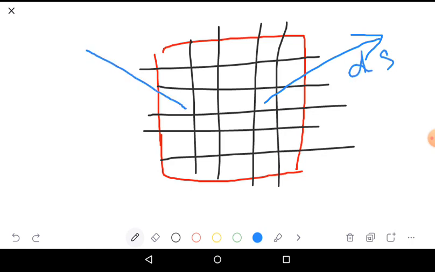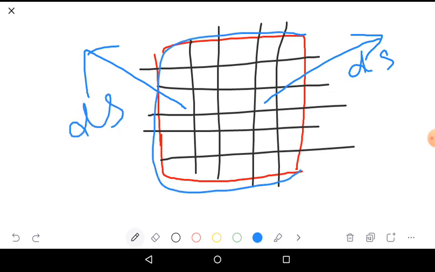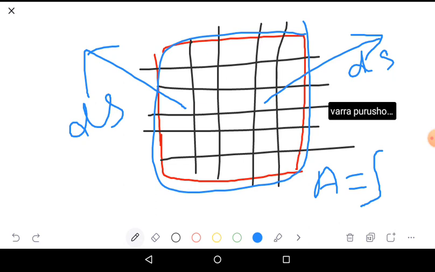This is also a small area denoted by ds, and this is the total area of the plate. Then the total area of the plate A equals the surface integral. Surface means length multiplied by width, so it has two integrations.